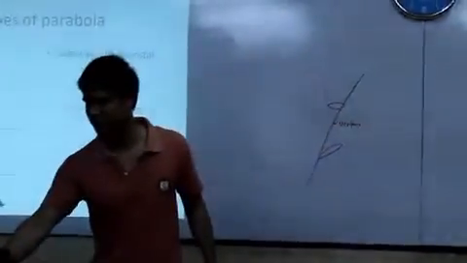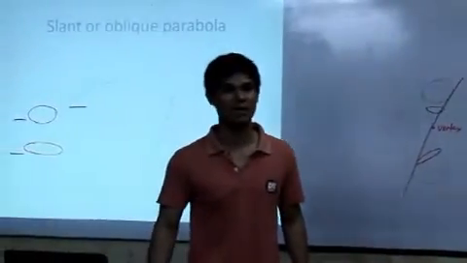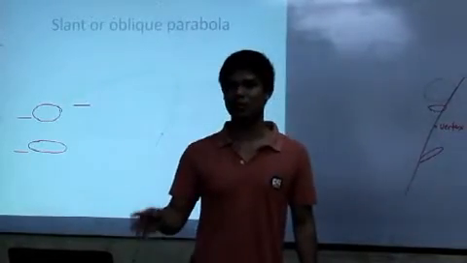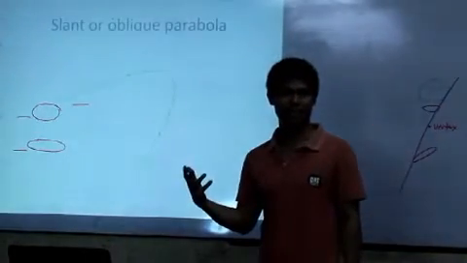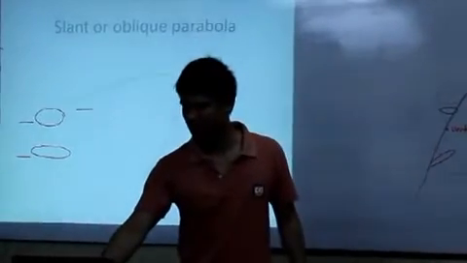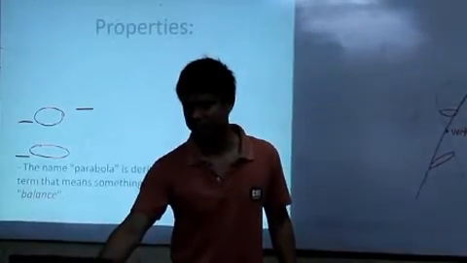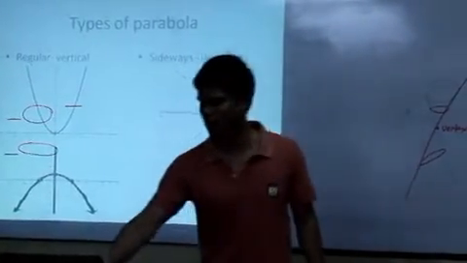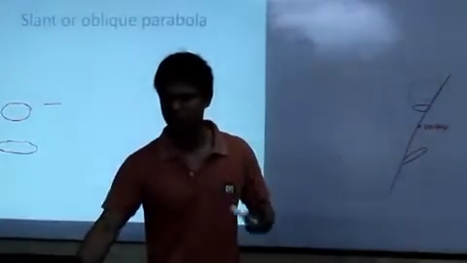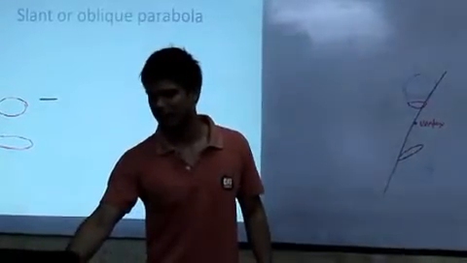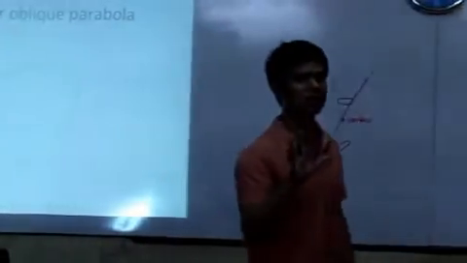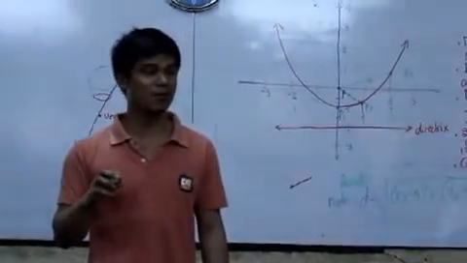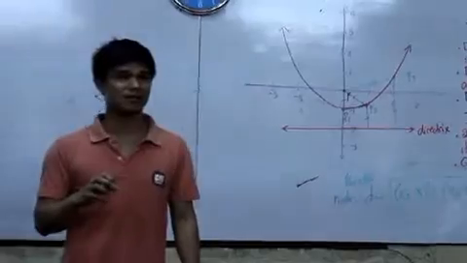How about this one? Do you have any idea? This is actually one of the things that you need to learn when we talk about parabola. But this morning we'll have the regular parabola first. To give you advance information about the slant or oblique parabola, if the second degree equation contains a term xy, what is that?